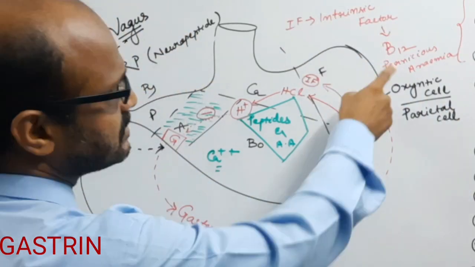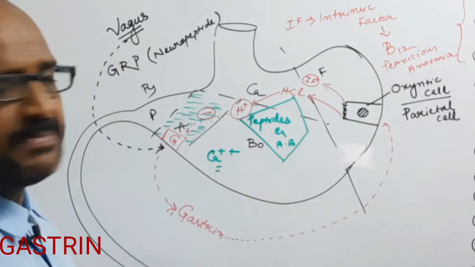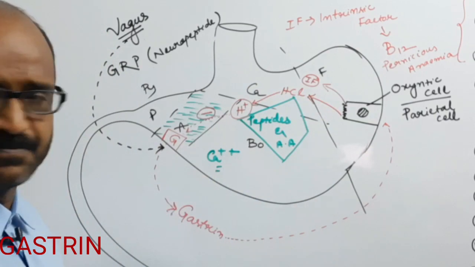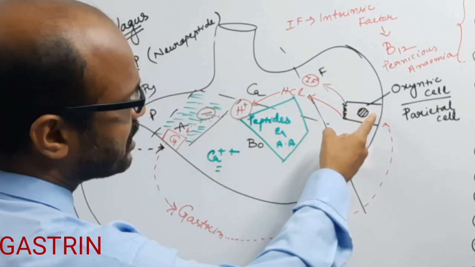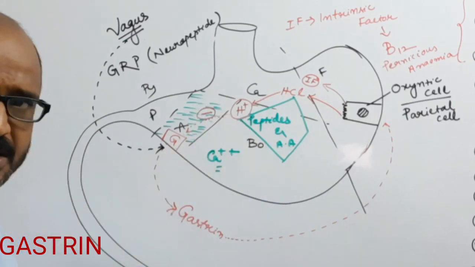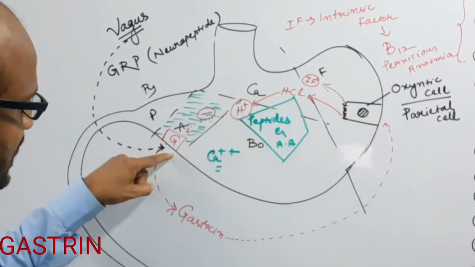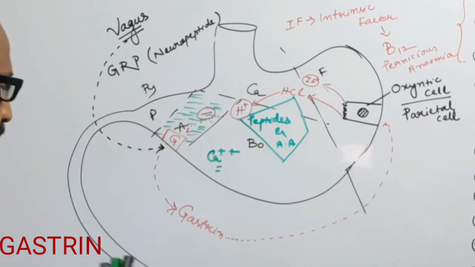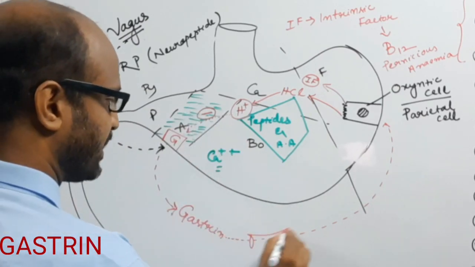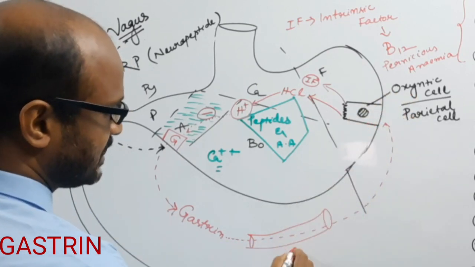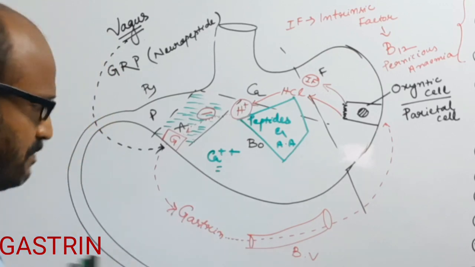In case of a pernicious anemia patient, there is dysfunction of the oxyntic cell. If the oxyntic cell becomes dysfunctional, then there is no regulation of the G cell. If there is no regulation of the G cell, then there is an increase of gastrin in the bloodstream.